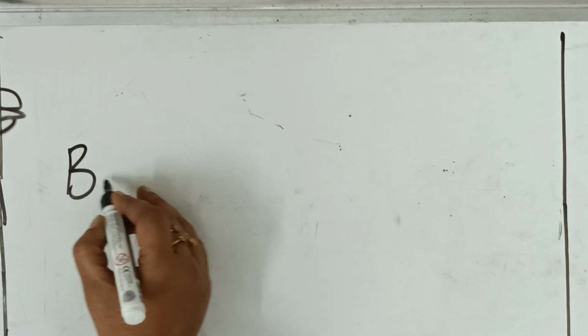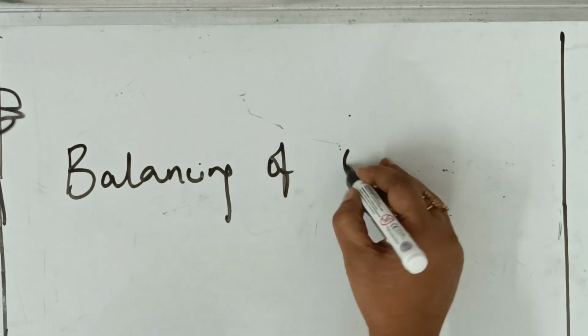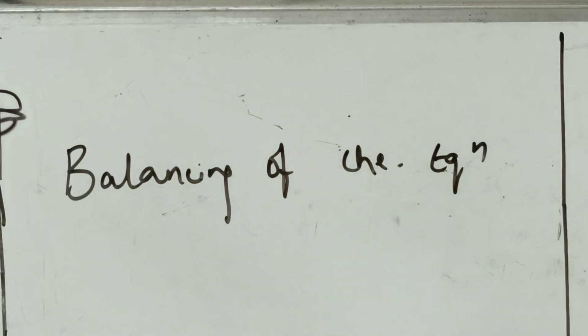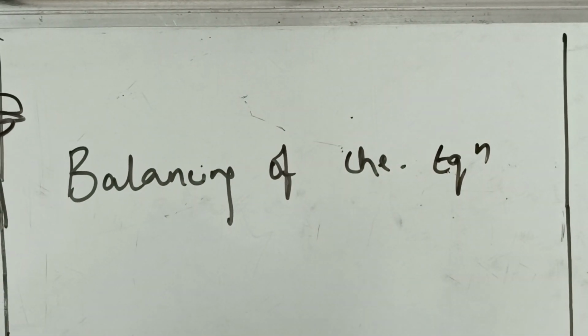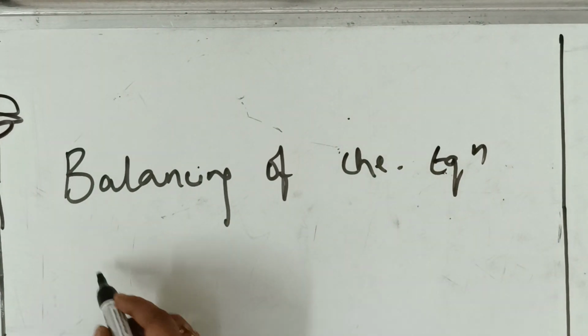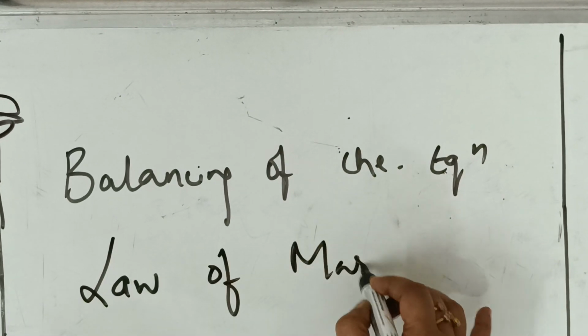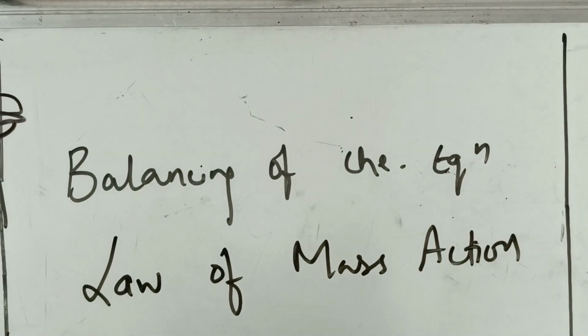When balancing of a chemical reaction is given to you, the first thing to remember, students, is that anything and everything on this earth depends upon a concept. What is that concept? It depends upon the law of mass action. Everything works on this factor, the law of mass action. What is the law of mass action?